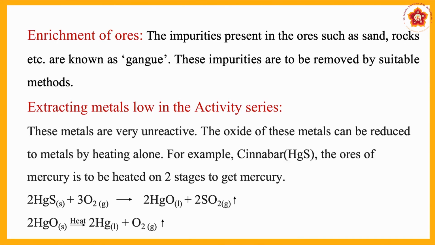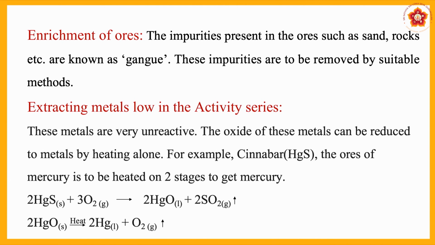Enrichment means first of all the unwanted material is to be removed. What is the unwanted material? That is called gangue. The impurities present in the ores such as sand, rocks, etc. are known as gangue. These impurities are removed by suitable methods. For example, in the case of iron, a strong stream of water is passed, so all the unwanted material like gangue is removed. There are different methods: for some metals you have heating, some magnetic separation, and so on.